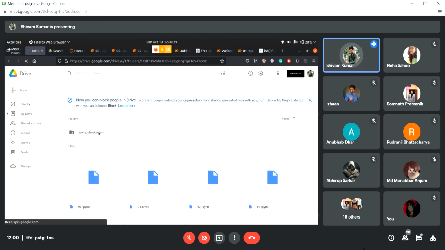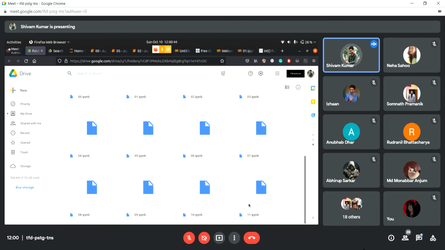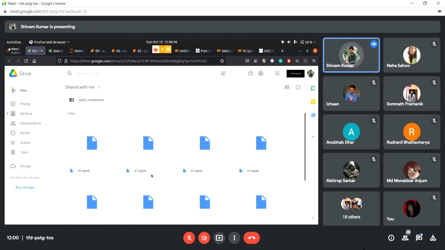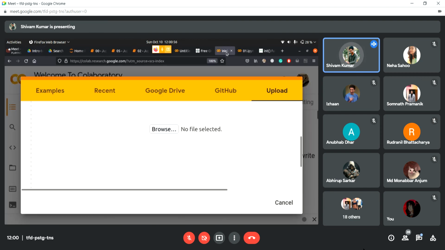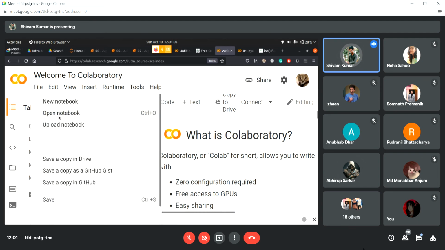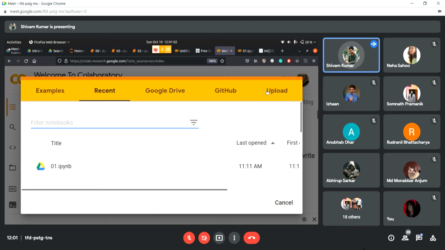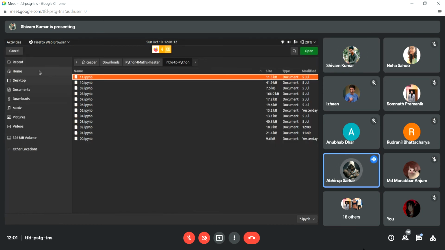I want you to download this entire folder. In this folder you have these files, 01.ipynb and so on. Right now we were doing 02.ipynb, so you can just download 03.ipynb for now. After you download this, go to Google Colab, go to File, then Open notebook, then Upload, and upload that 03.ipynb file.